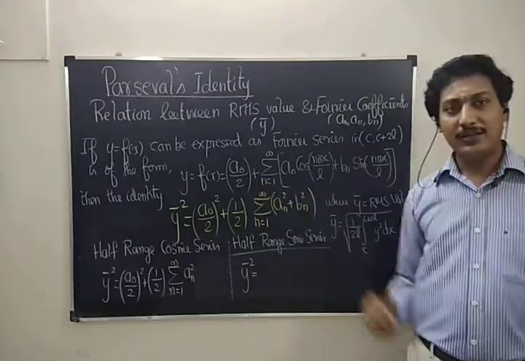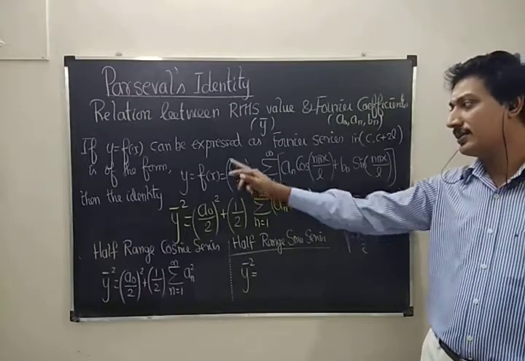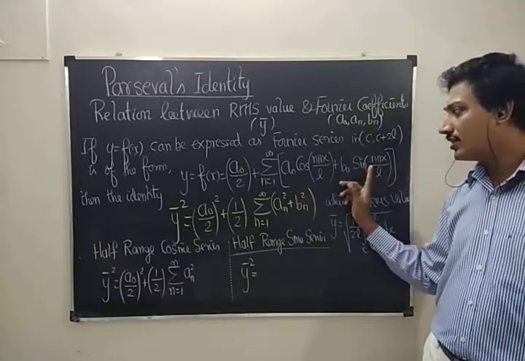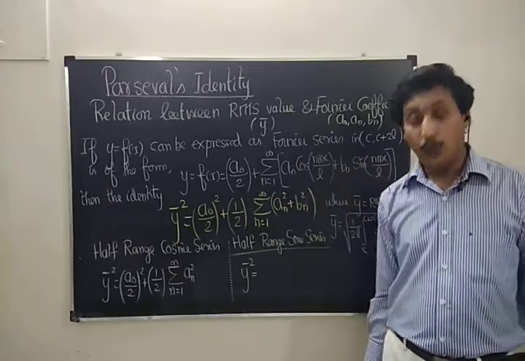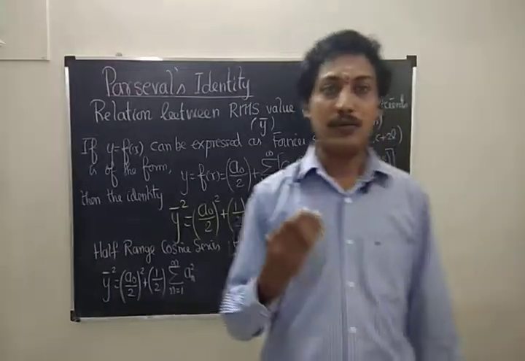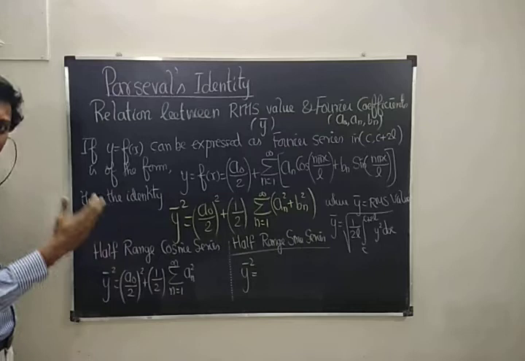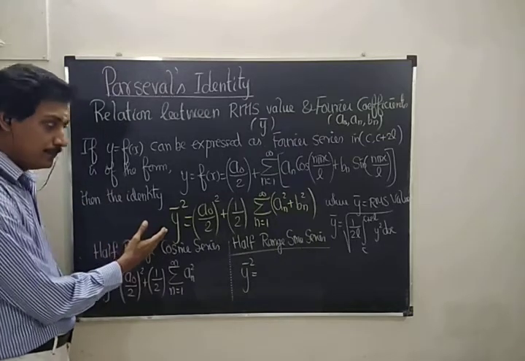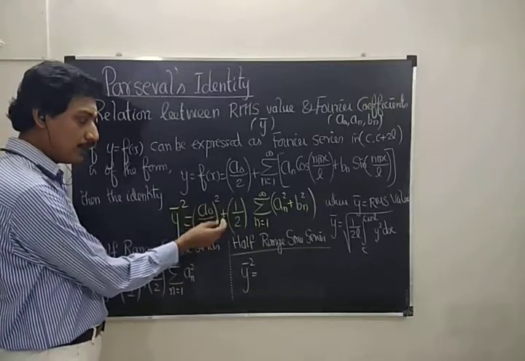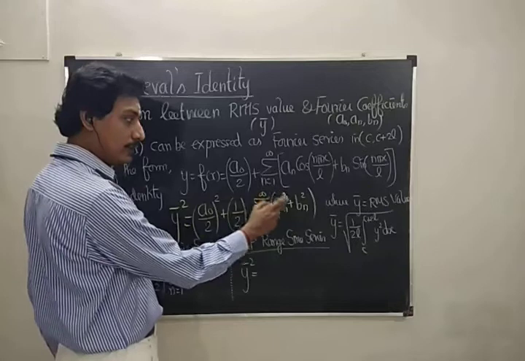So y is given, we can express this as the Fourier series. In this Fourier series we had some constants like a0, an, bn. Now what's the connection between a0, an, bn and y bar, which is often called the root mean square value? This is the identity, it states the connection. So y bar squared is equal to a0 by 2 whole squared plus 1 by 2 times sigma n equal to 1 to infinity an squared plus bn squared.